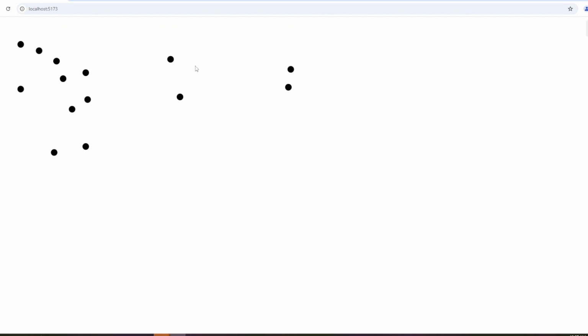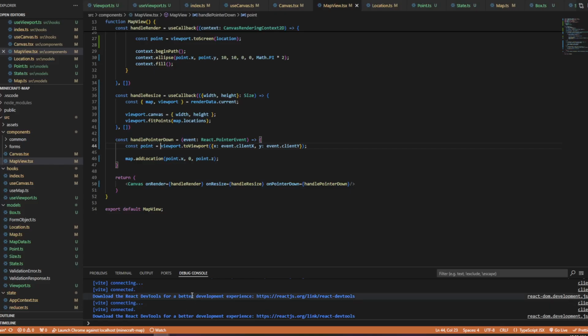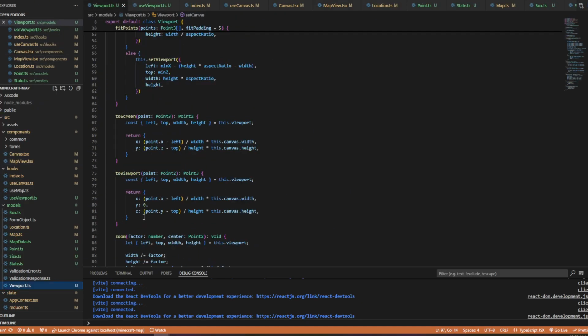Well, I get really close. Yeah, it's almost like the width and height are wrong. Is it? I probably have some really simple mistake here somewhere. Theoretically, if these are right, oh, what?